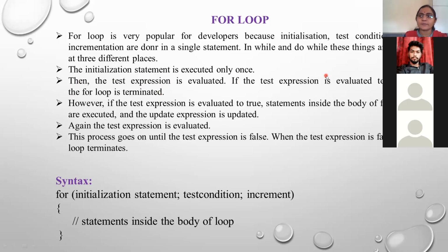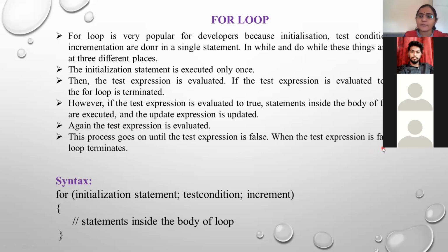The initialization statement is executed only once, then the test expression is evaluated. If the test expression is evaluated to false, then the for loop is terminated. However, if the test expression is evaluated to true, then the statements within the body of the for loop are executed and the expression is updated. Again, the test expression is evaluated, and this process goes on until the expression becomes false.